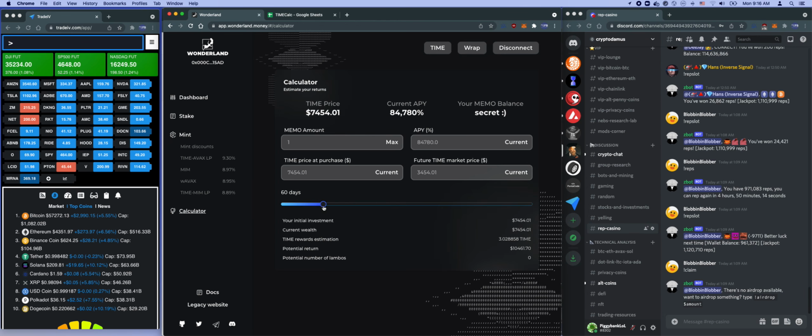Now, let's do an example with the APY. Let's put the price back to 7,454. The APY is one of the most important portions of this investment, right? It really affects everything. Let's go back to 30 days. So you have 7,454 as your investment, and then you make 12,974. So you make like $5,000 right there. Now, let's say the APY dropped. Instead of 84,000%, it dropped to 70,000%. If the price of time stays the same, 70,000 doesn't affect it that much, right? It's 84 to 70, and you're still making 12,000, right?